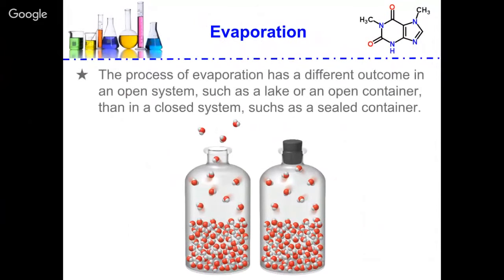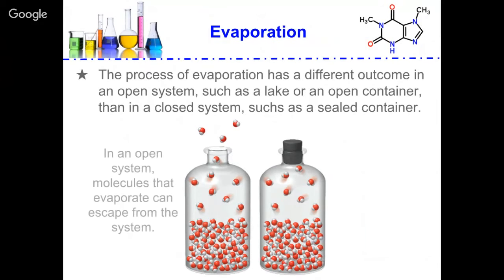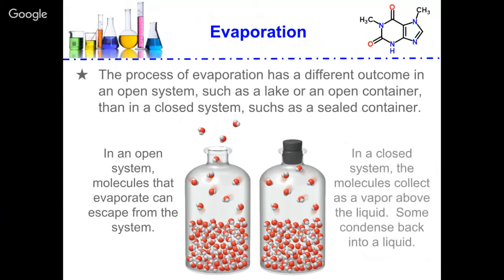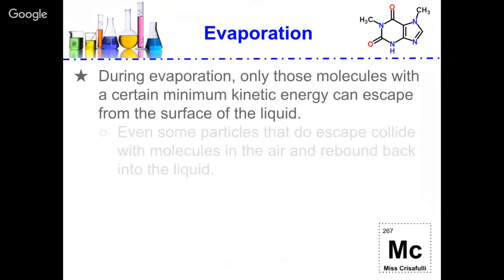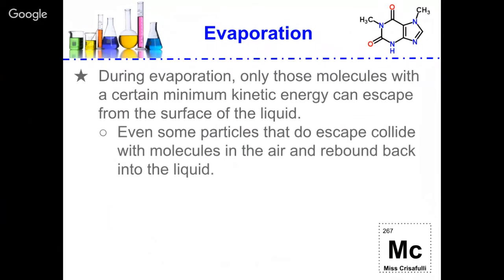The process of evaporation has a different outcome in an open system, such as a lake or an open container, than in a closed system, such as a sealed container. In an open system, molecules that evaporate can escape from the system. In a closed system, molecules that evaporate or vaporize will be collected, and they will condense and then go back into the liquid. During evaporation, only those molecules with a certain minimum kinetic energy can escape from the surface of the liquid. Even some particles that do escape collide with molecules in the air and rebound back into the liquid.